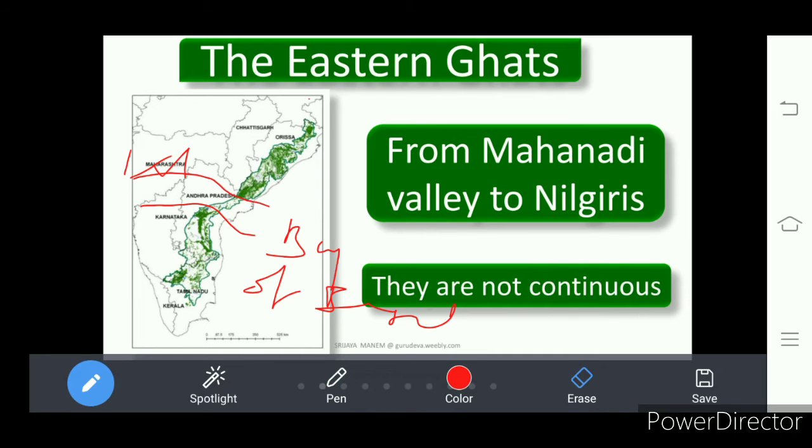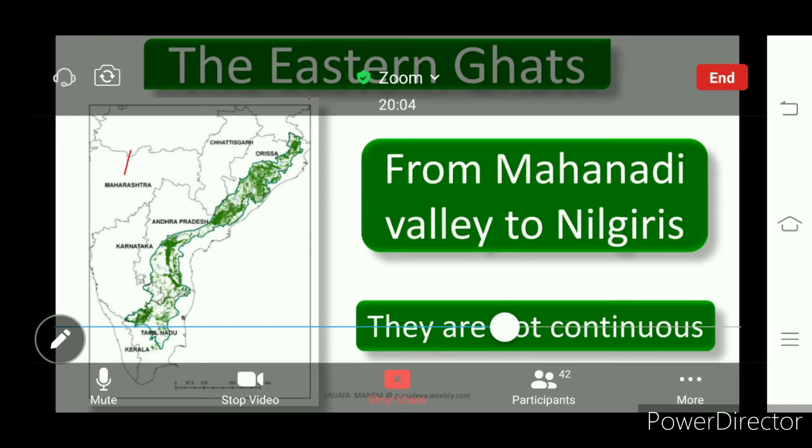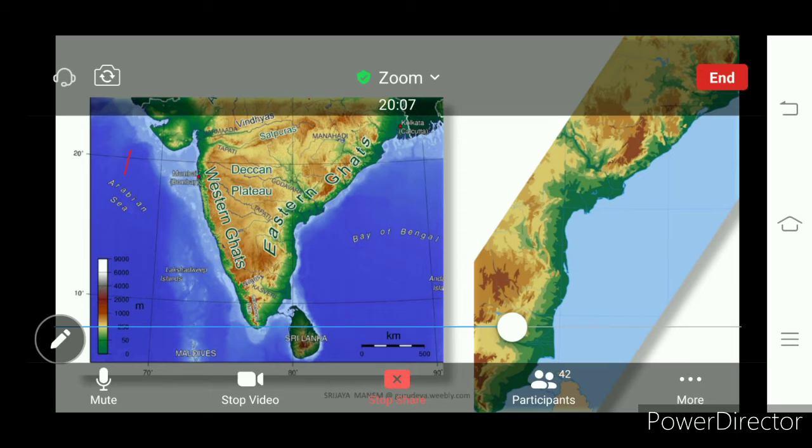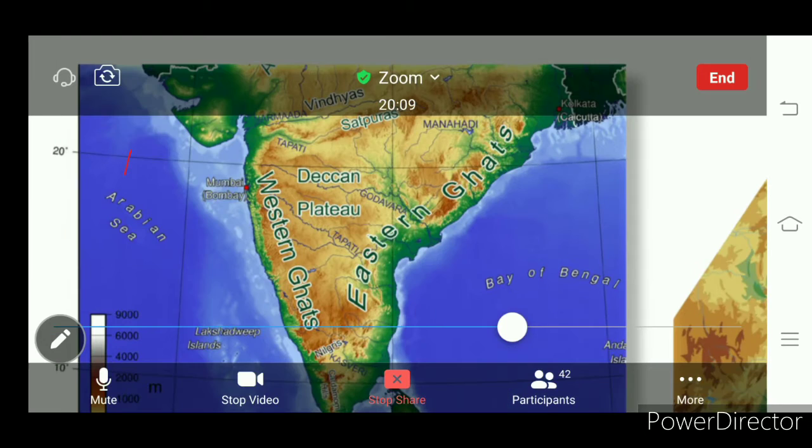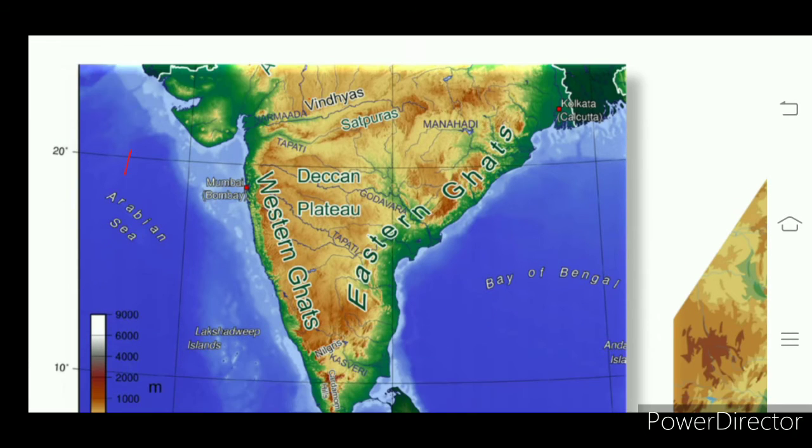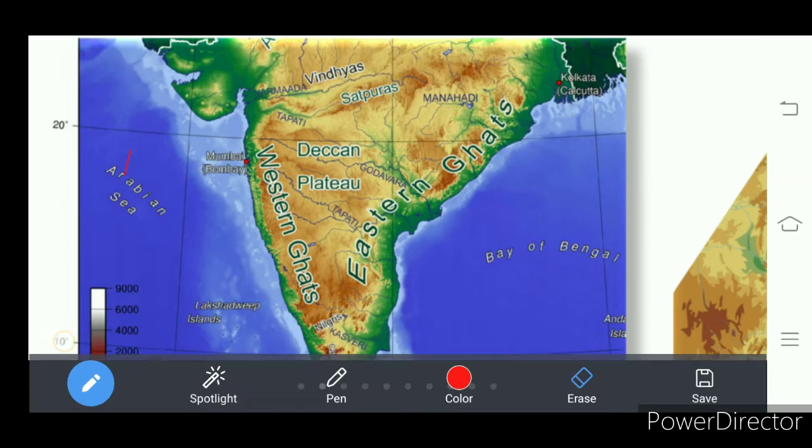And these are not a continuous series like Western Ghats. Western Ghats extend from Gujarat to Nilagiris without gap. Those are continuous. These are not continuous series of hills. Here and there we find gaps in the Eastern Ghats.